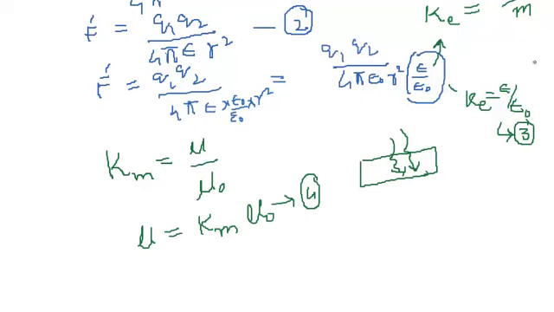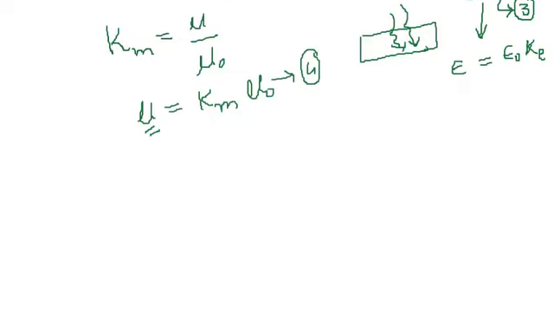So we have found here mu and K sub e, and from this value we can find epsilon equal to epsilon naught times K sub e.